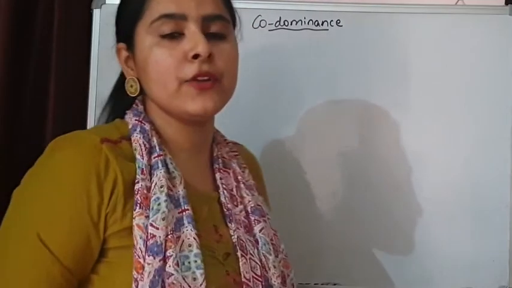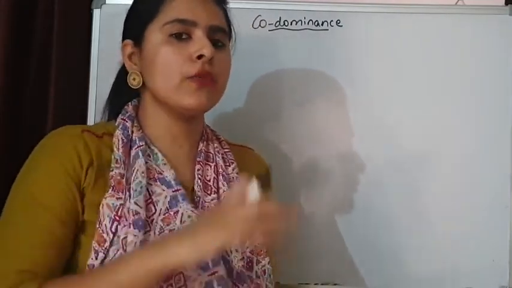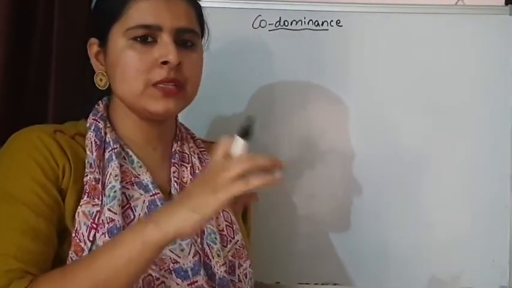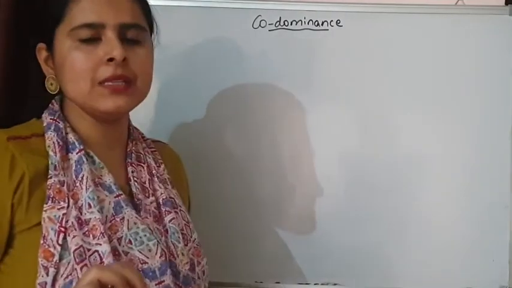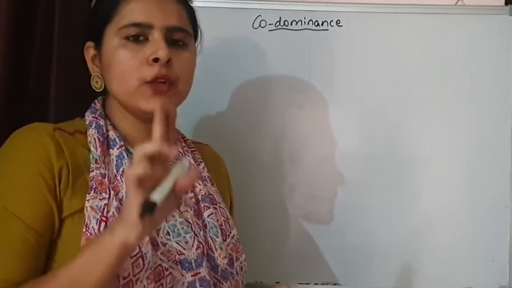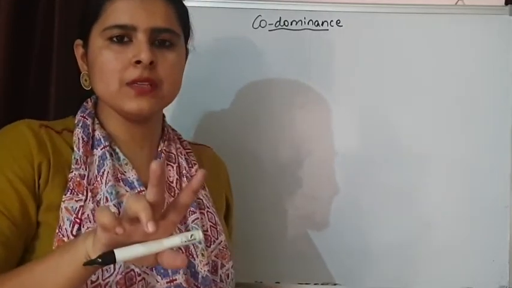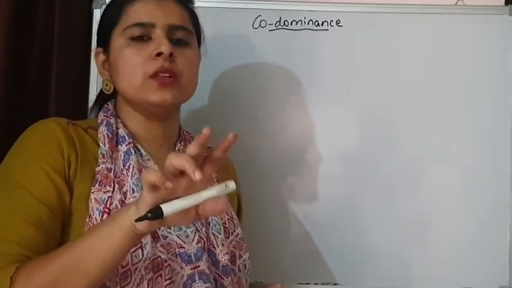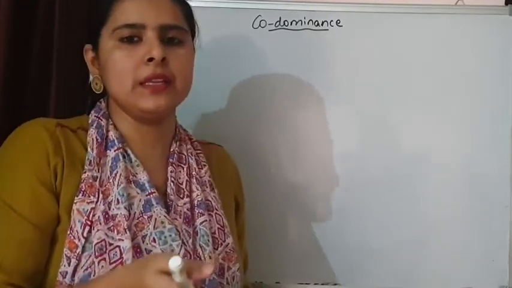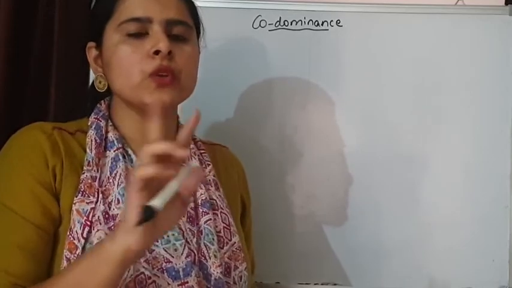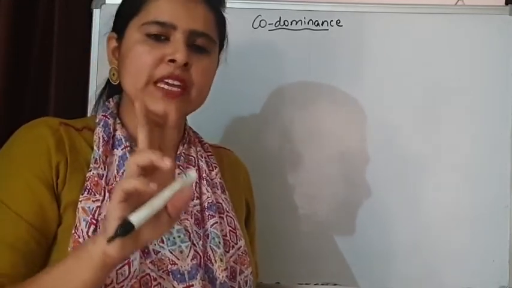Codominance is again a different condition than Mendel's law of dominance, complete dominance and incomplete dominance. What is happening in codominance? It simply means that two dominant alleles are present and these two dominant alleles are expressing simultaneously. Means no one is going to suppress the expression of the other.